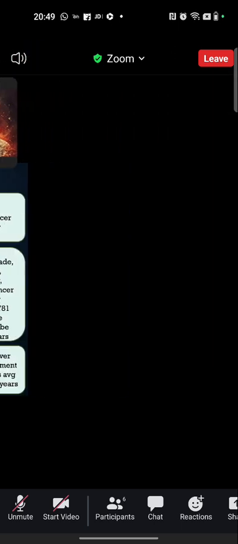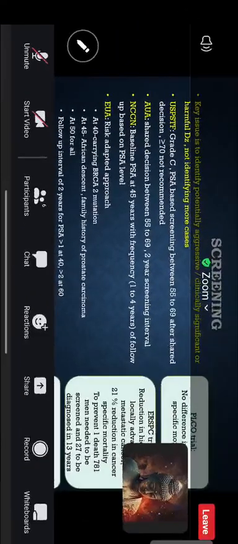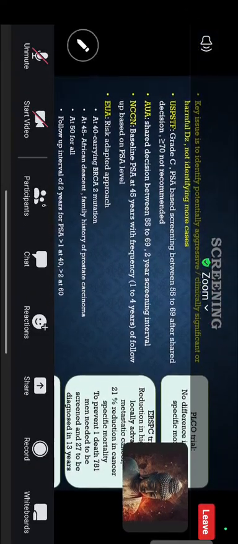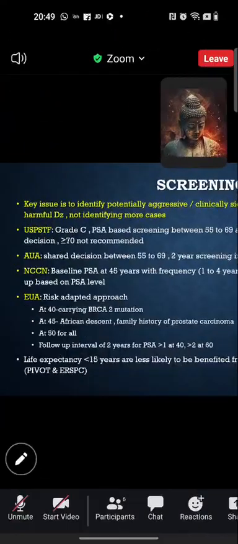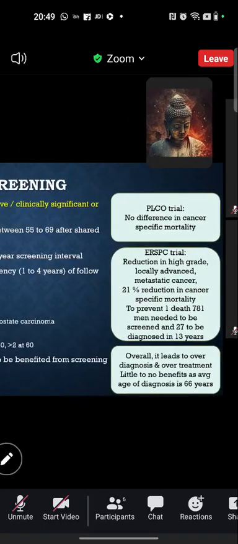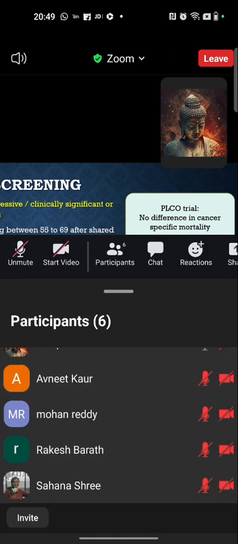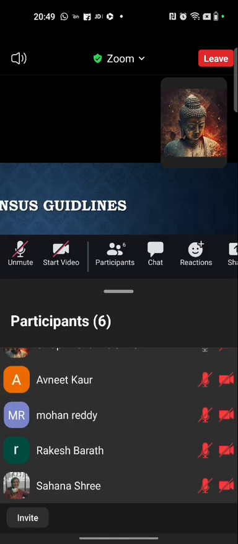There are another two trials, including the pivotal ERSPC trial, which states that if life expectancy is less than 15 years, the person would not benefit from the screening. So screening should not be done in a person with life expectancy less than 15 years.